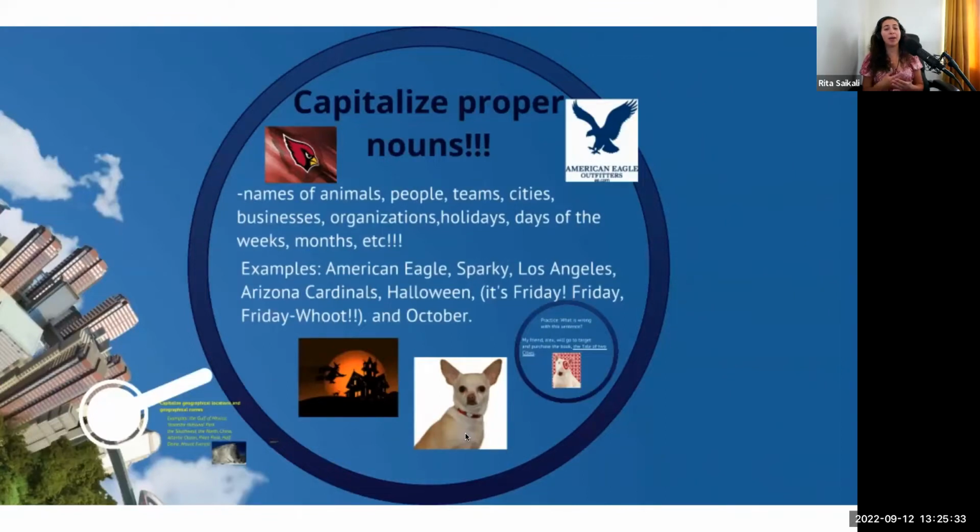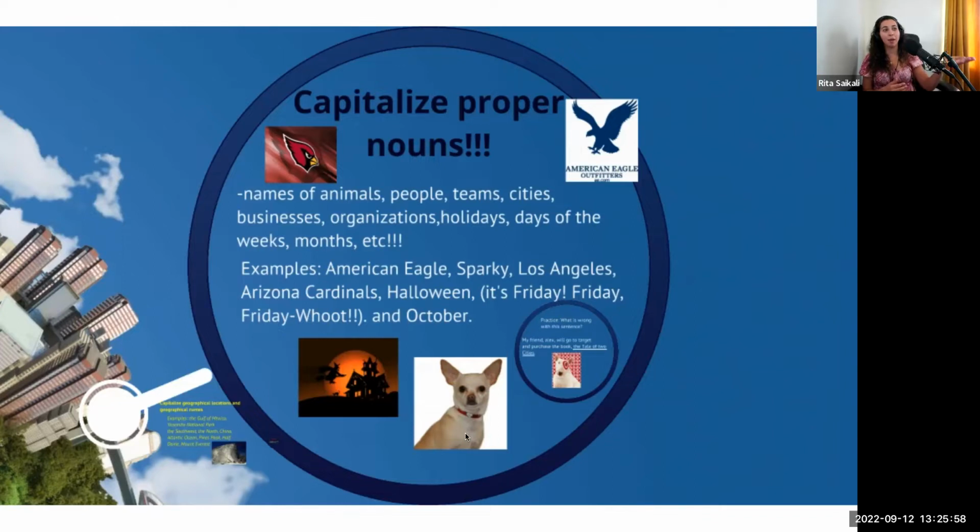We always capitalize proper nouns, okay? Again, proper nouns are specific names of a place, a person, or a thing. My name is Rita. The R is capitalized no matter where it is in the sentence. So again, the beginning of the sentence is always capitalized, even if it is a proper noun or not. However, every proper noun in the sentence is capitalized.